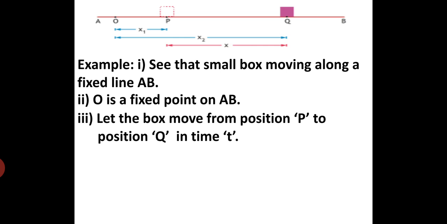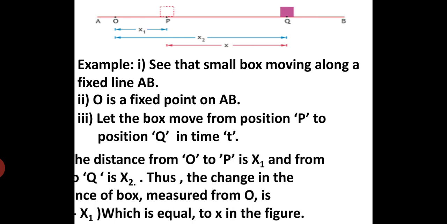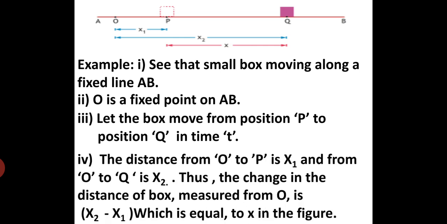Assume that it is moving with respect to the time t. Then the distance from O to P is x1, and from O to Q is x2. So thus the change in the distance of the box measured from O is x2 minus x1, which is equal to the x in the figure.